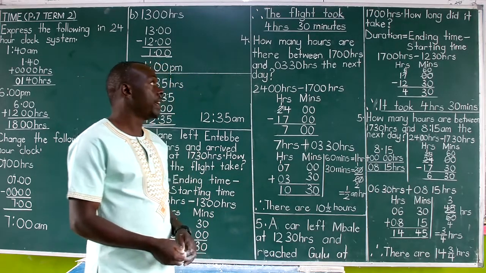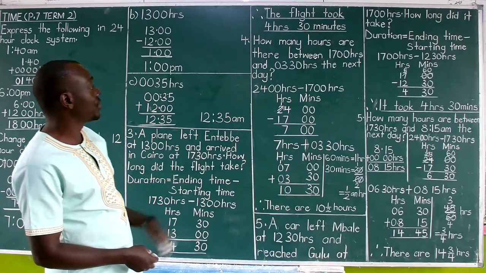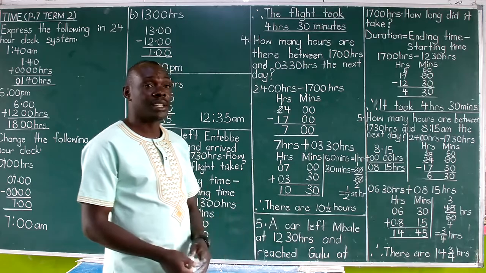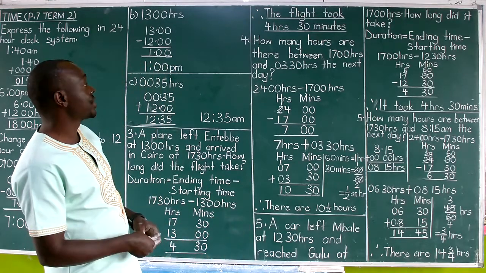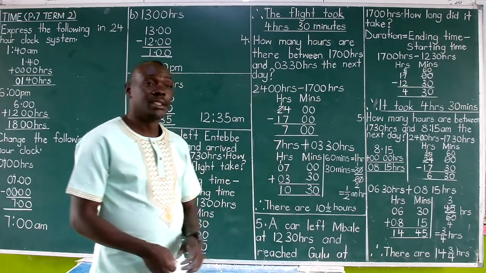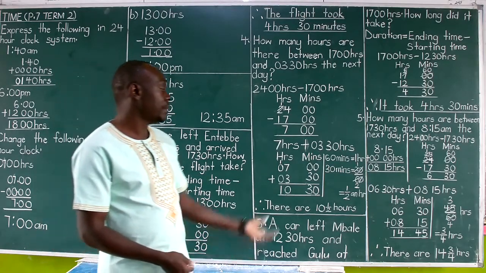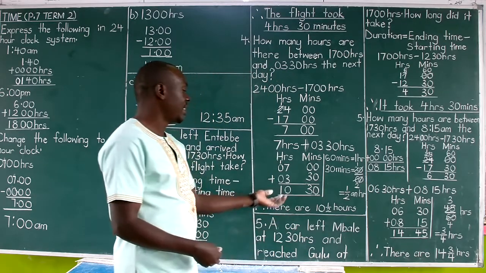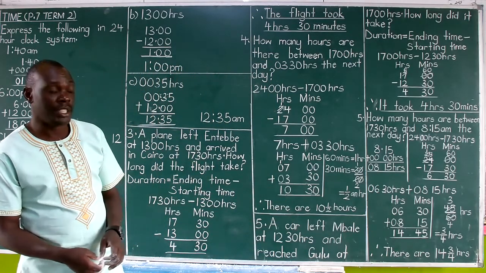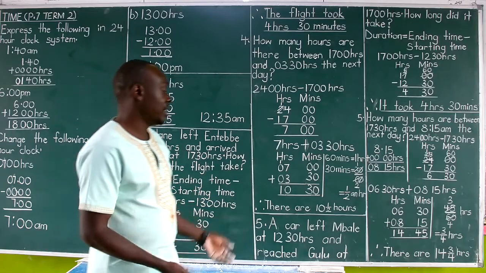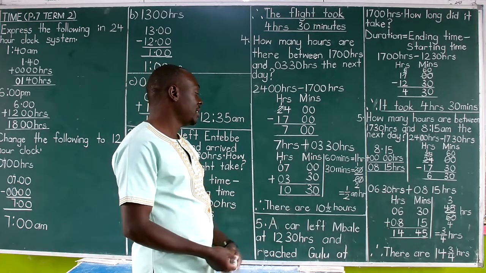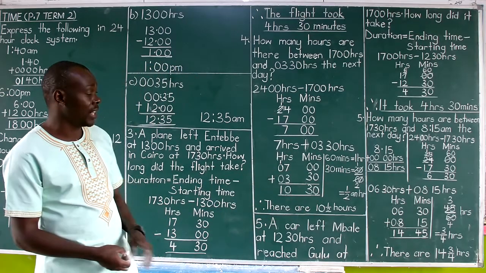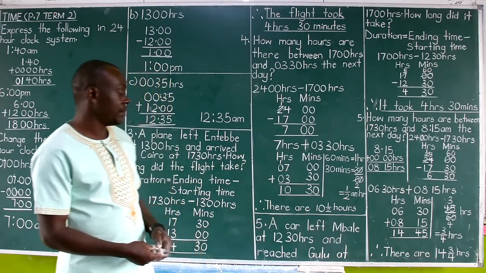If the question were open, and they said what time is between these two, the answer would be either 10 hours and 30 minutes or 10 and a half hours. But here we don't have any option, with the examiner saying how many hours. So when you get minutes, the minutes must then be converted to hours, and then add the converted minutes to the hours that are already in existence. Like I've got 10 hours already, so then 30 minutes brings half an hour, so I get 10 and a half hours in between the said times.